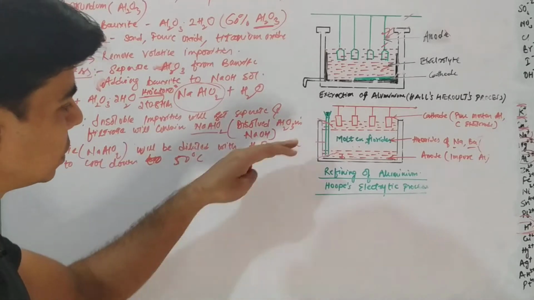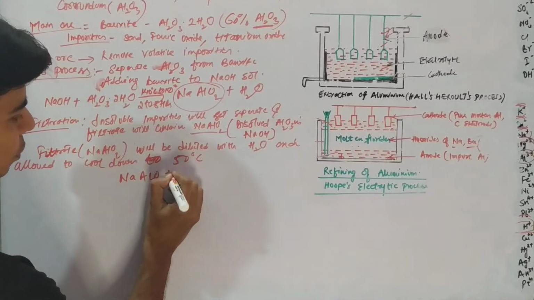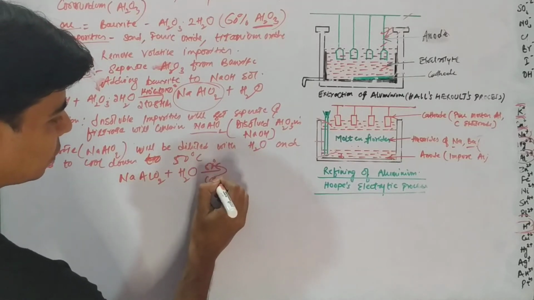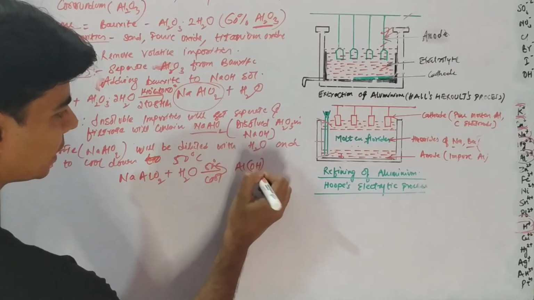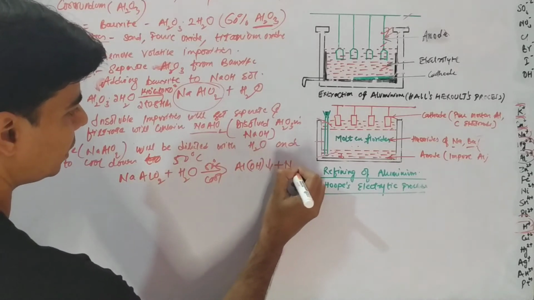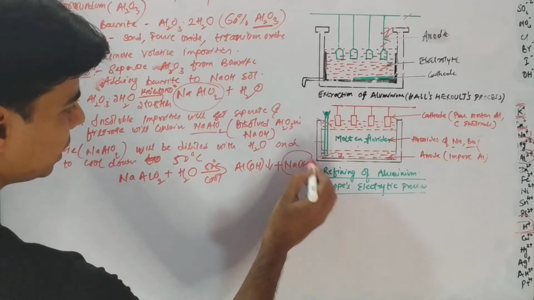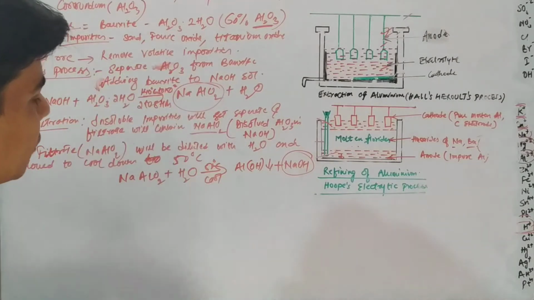When we dilute sodium meta-aluminate, let's see what would be the product. NaAlO2 on dilution with water, cooled down to 50 degrees Celsius, will form a precipitate of aluminium hydroxide plus sodium hydroxide, right. So this sodium hydroxide can be recycled and again used to separate alumina from bauxite.